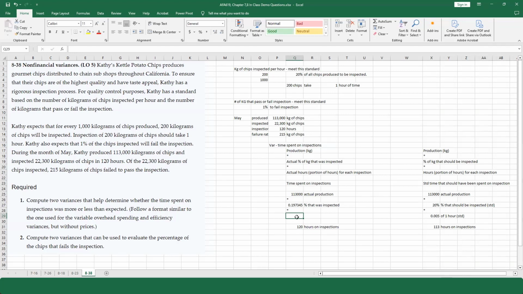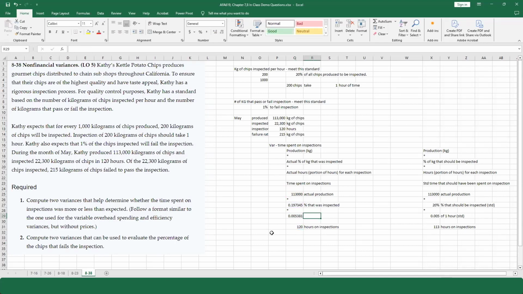So what I need here is the amount of time that they took for every single inspection of every single kilogram. So if I look at this, I can already calculate this number. I can take the 120 and divide it by the amount of kilograms that were inspected. There we go.